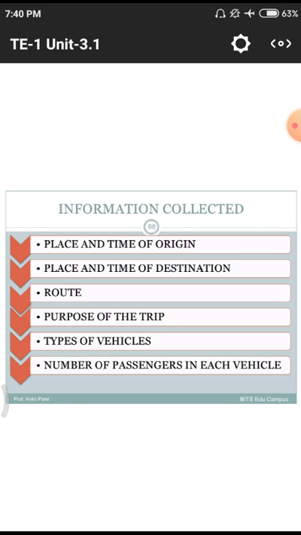That means at what time you started your journey. Next one is the route. Which route you preferred for your safest journey. Next one, what is the purpose of the trip?